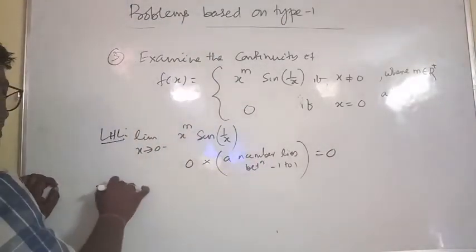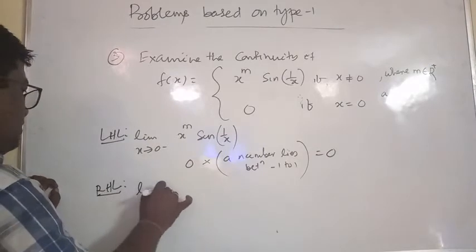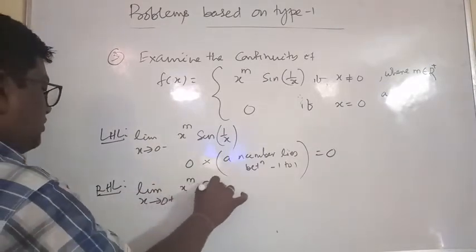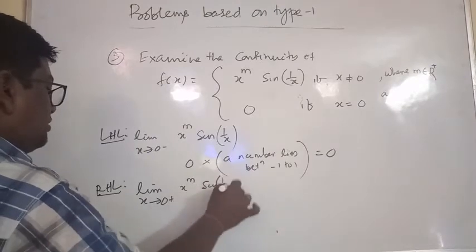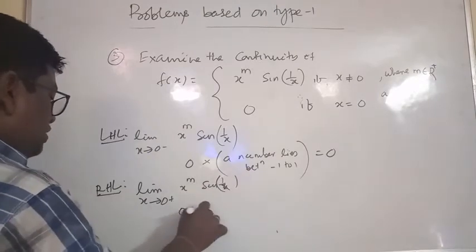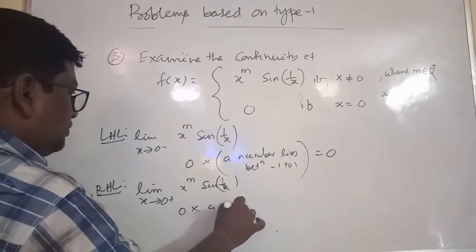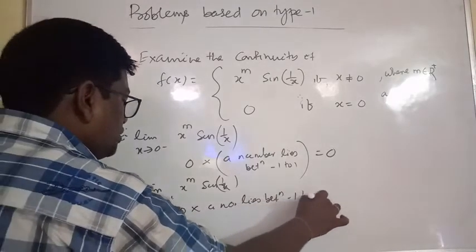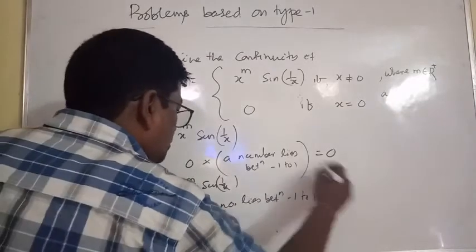RHL, similarly, limit x tends to 0 plus x to the m sin 1 by x, right? 0 into a number that lies between minus 1 to plus 1, so this is also 0.